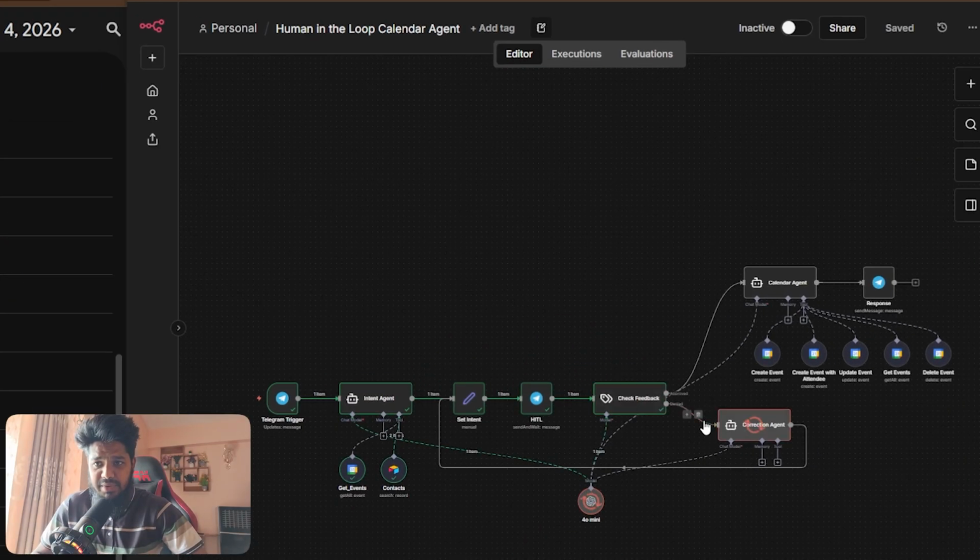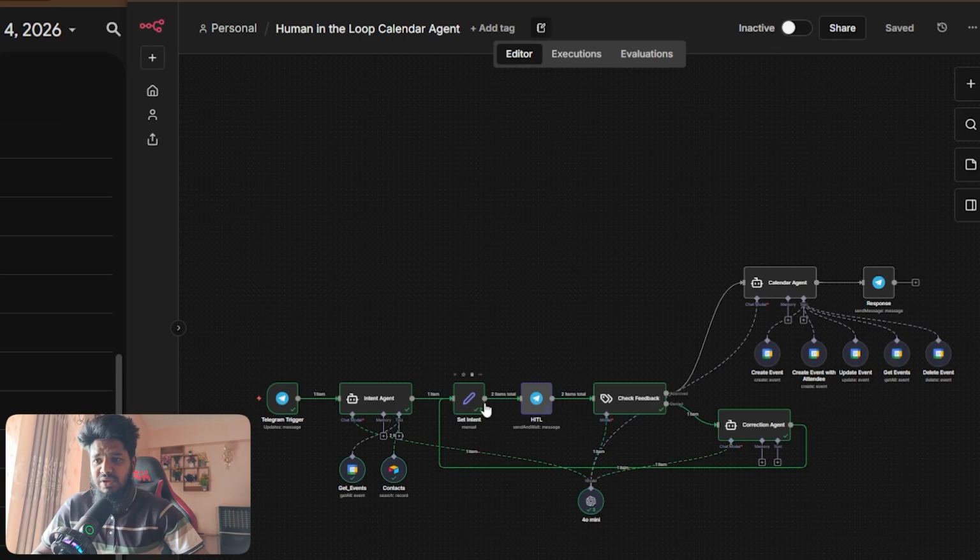It goes to check feedback and the correction agent. You can see I hooked up every chat model to 4o mini. It's quite expensive, but it's not rocket science. You can add this one anytime.